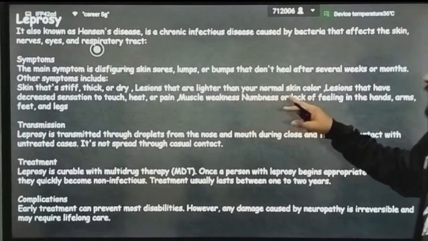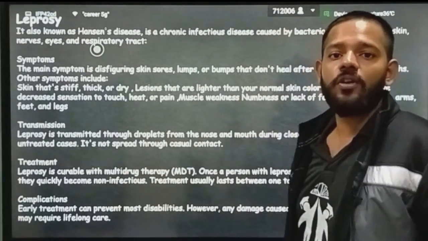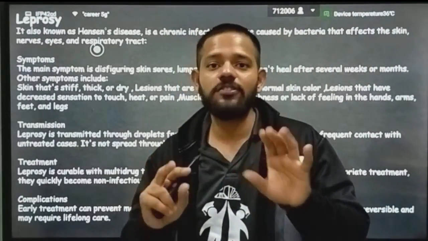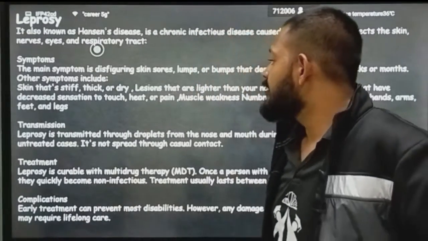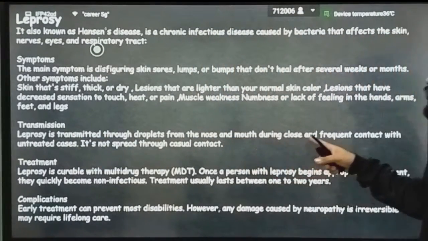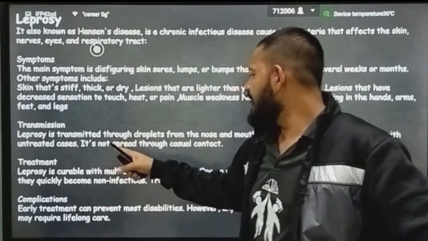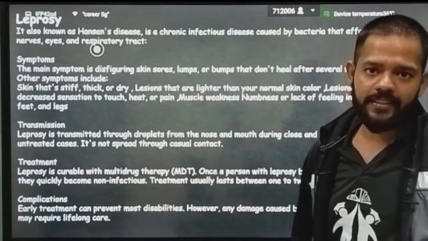Okay, muscle weakness, numbness or lack of feeling in hands, arms, feet and legs. Total feeling, that stimulation, that stimuli of your hand, is lost in this disease. Okay, transmission: leprosy is transmitted through droplets from the nose and mouth during close or frequent contact with untreated cases. It does not spread through casual contact.